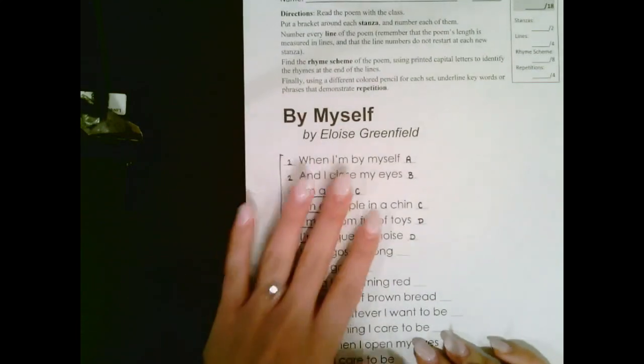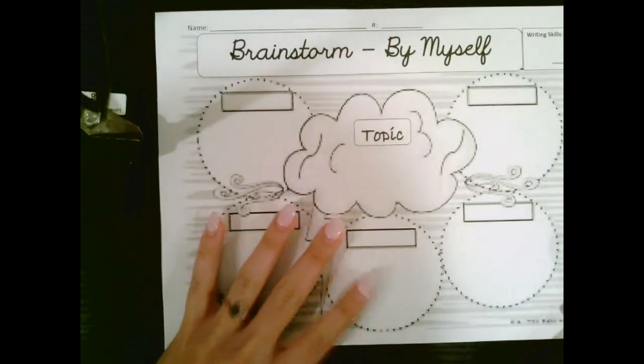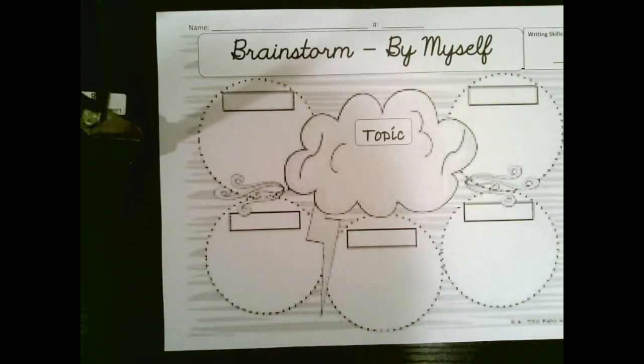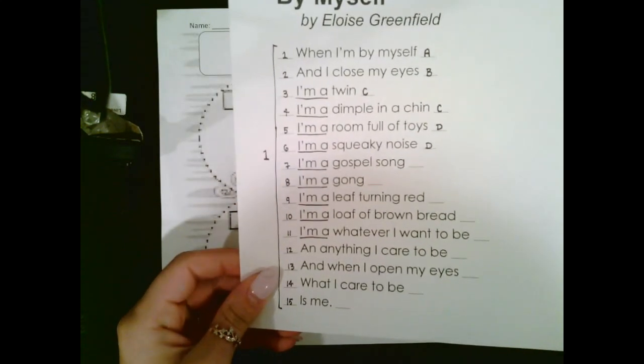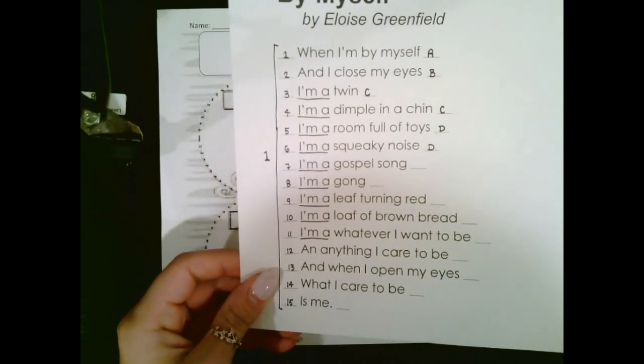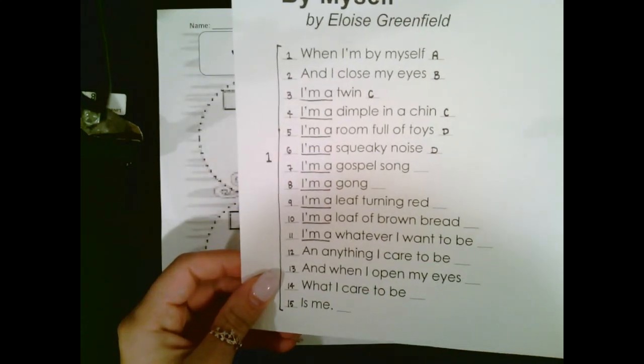Alright, now that you have all of this filled out, you can go ahead and put this aside and take out your brainstorming sheet. It looks like this. Alright, so on this paper, you are going to be brainstorming ideas for a poem that you are going to write about yourself in the same pattern that the poem we just read was in. So you see how she's describing things that she would turn into if she closes her eyes. She imagines herself turning into these things. I'm a twin, I'm a dimple in a chin, I'm a room full of toys, I'm a squeaky noise.